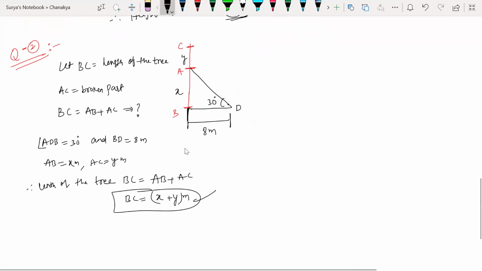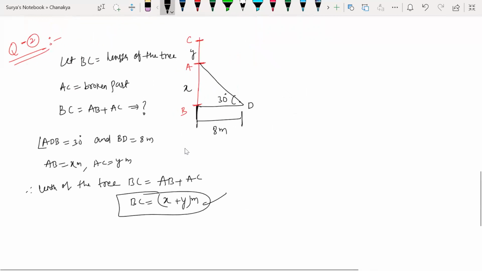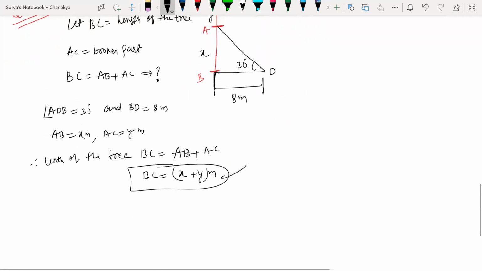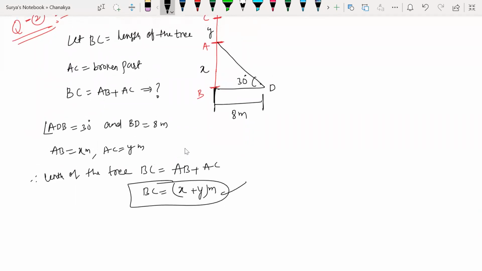You apply the condition now. What is my condition going to be? Why tan theta? Because I have the adjacent and I have to find the opposite to the angle. So if I apply tan 30 degrees, tan 30 degrees is equal to opposite by adjacent. I have conditions in my favor to apply tan only.